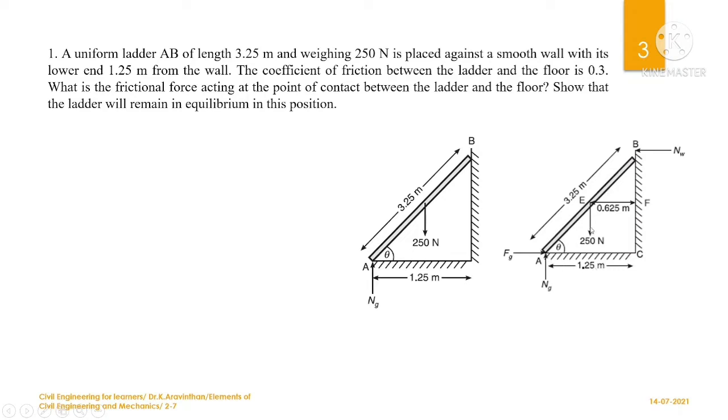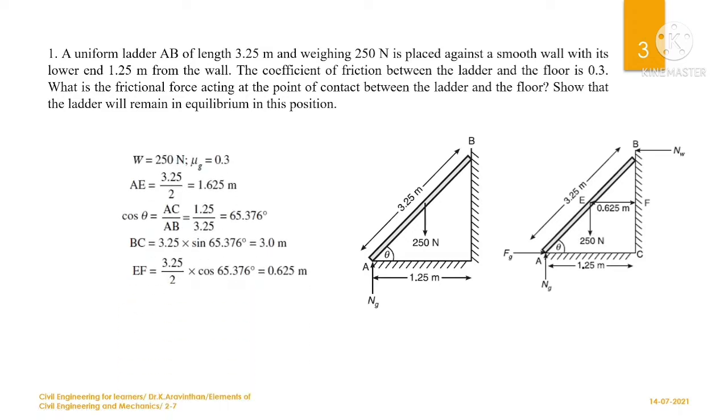And what we are going to do is take the moment at the point B. If you take the moment at point B, you can identify Fg, that is friction at ground.